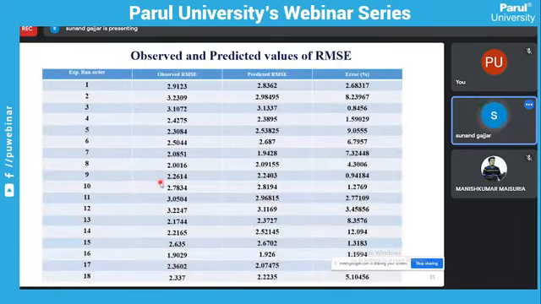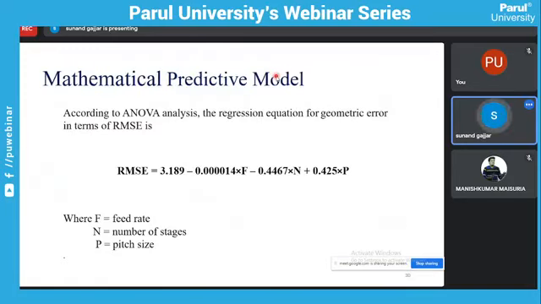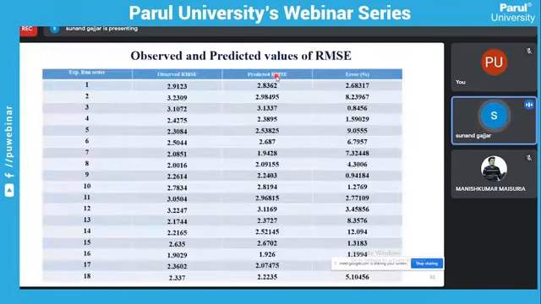So these are the observed and predicted values of RMSE, the observed RMSE and the predicted RMSE using this equation. This is the predictive model for the geometric accuracy.